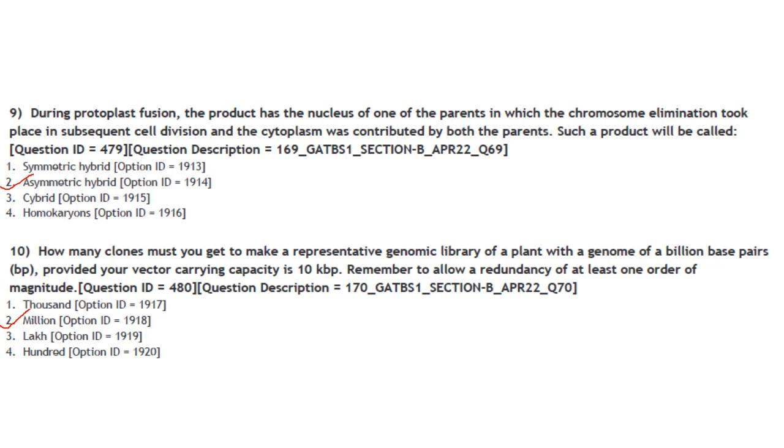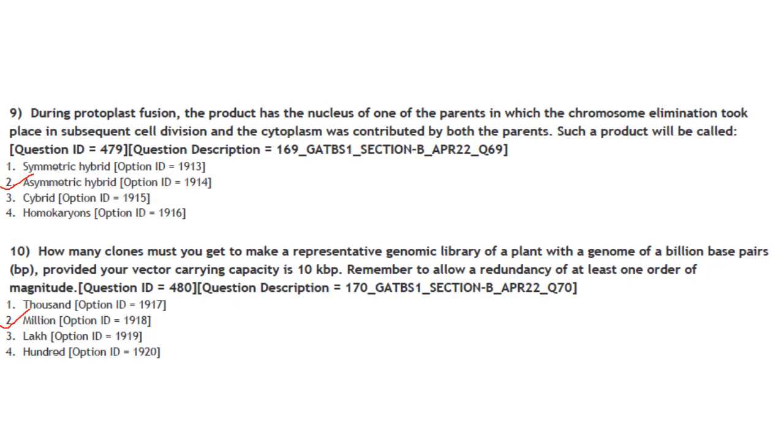That is a case of asymmetric hybrids, because these hybrids preserve the genetic material of one parent organism, and the chromosomal content of the other parent organism or species is lost. So the answer here is option 2, asymmetric hybrids.